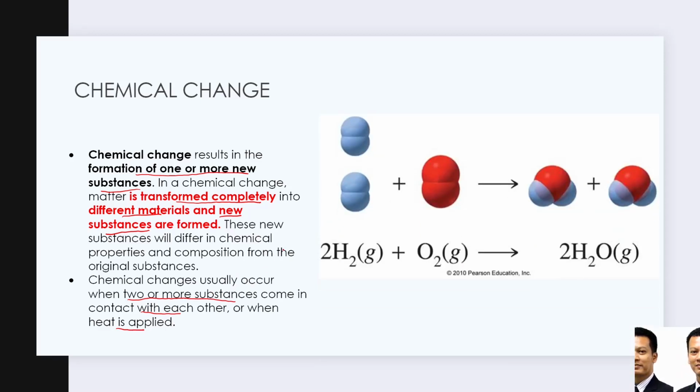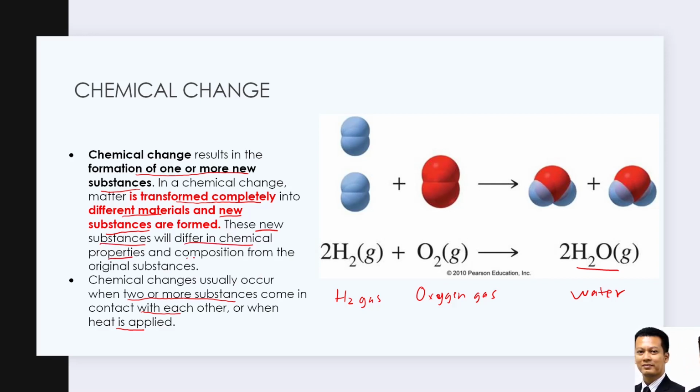For example, hydrogen gas reacted with oxygen gas gives water, H2O. This new substance will differ in chemical properties and composition from the original.